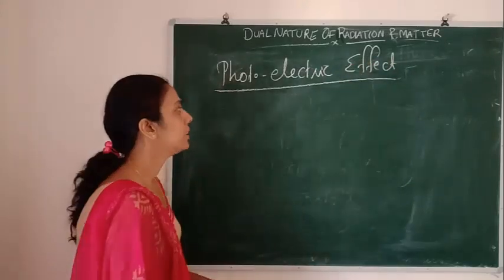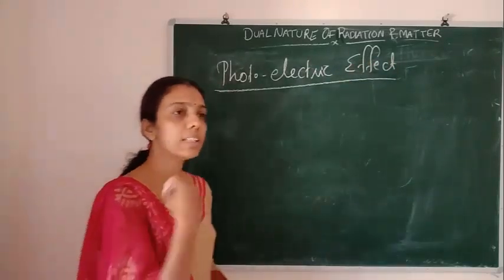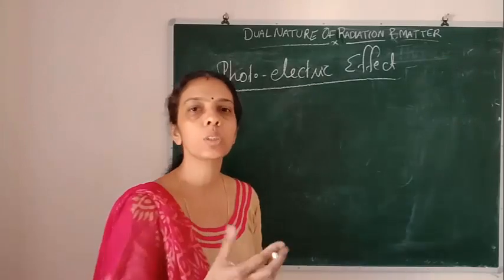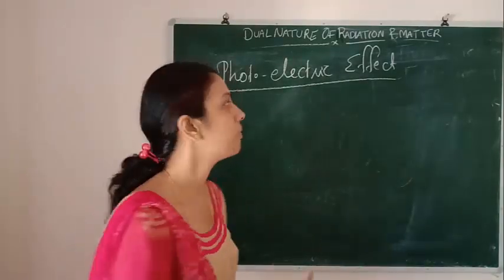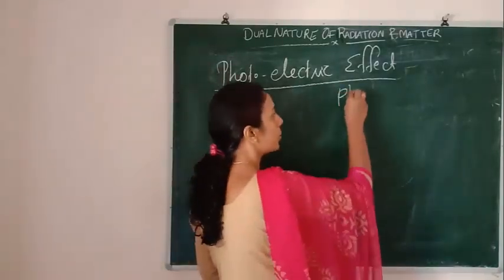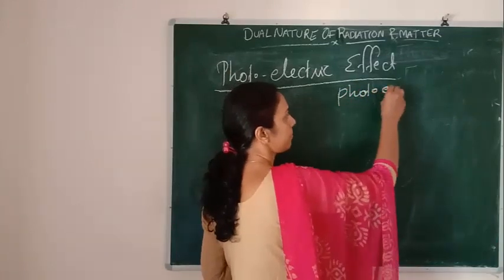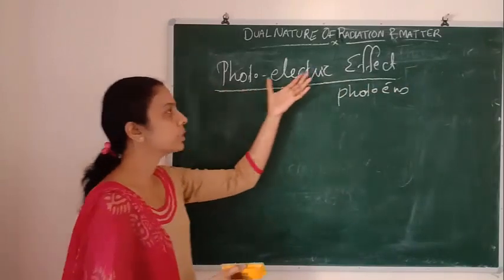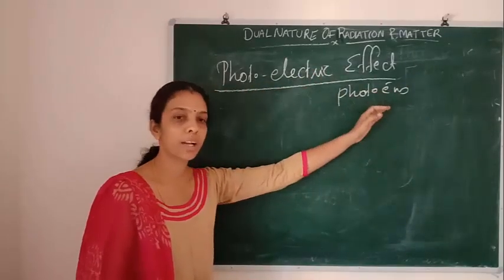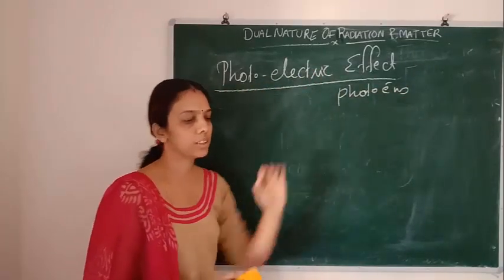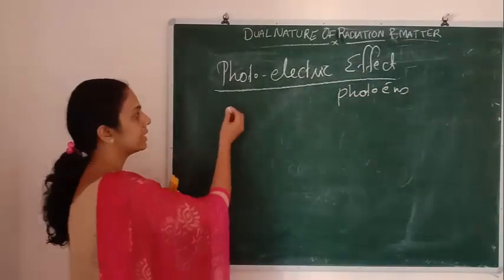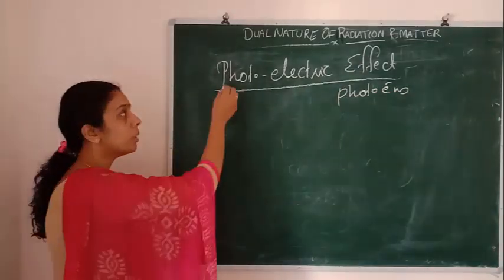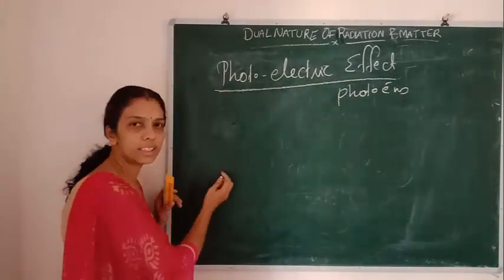The electrons which come out from the metal surface are called photoelectrons. Next we are going to study more about this photoelectric effect.